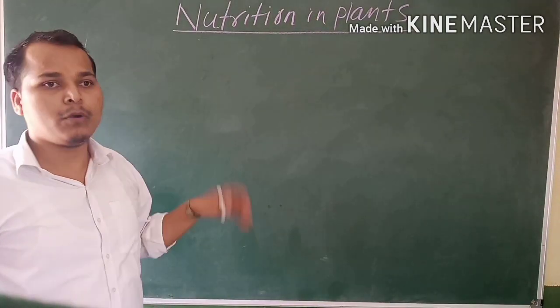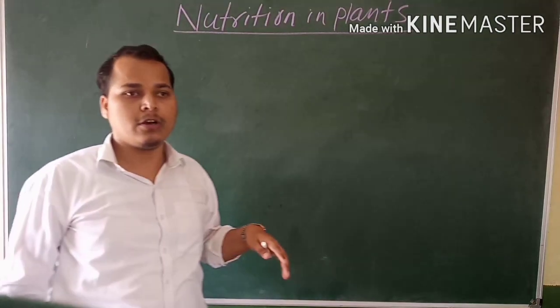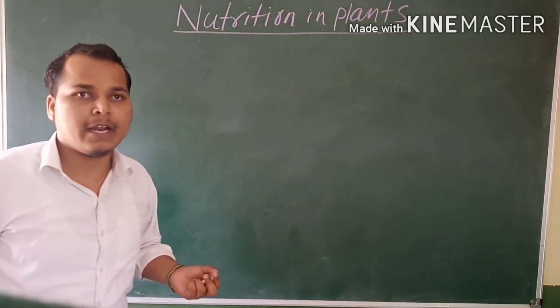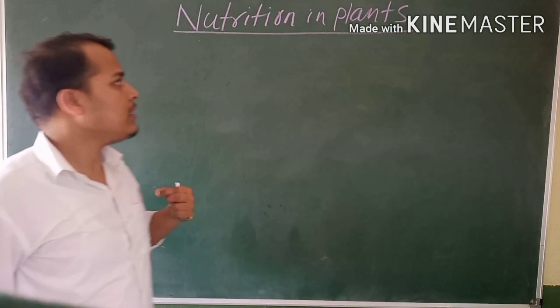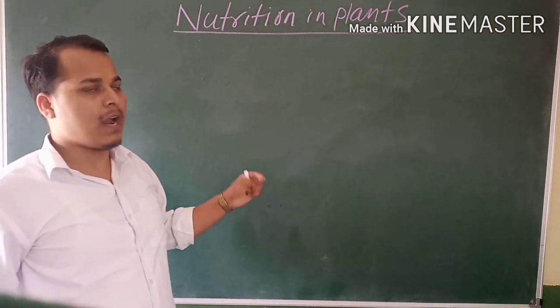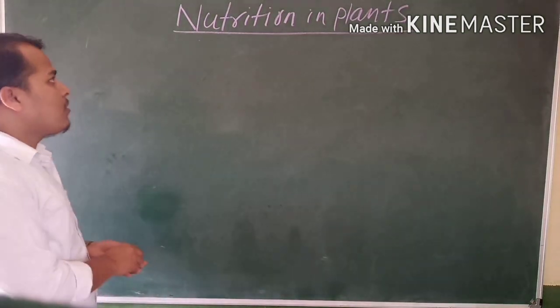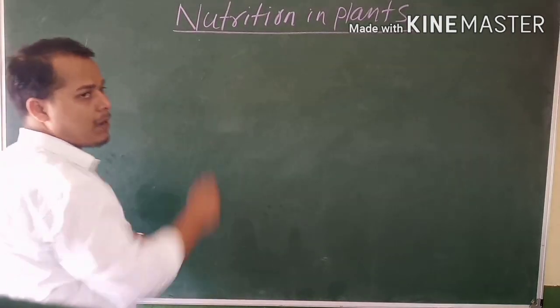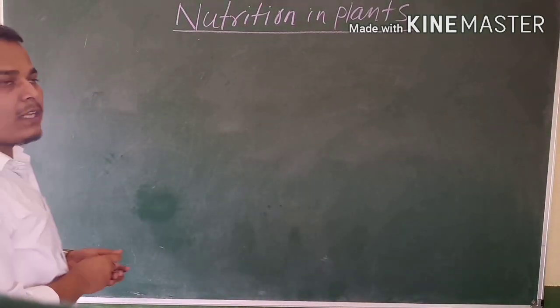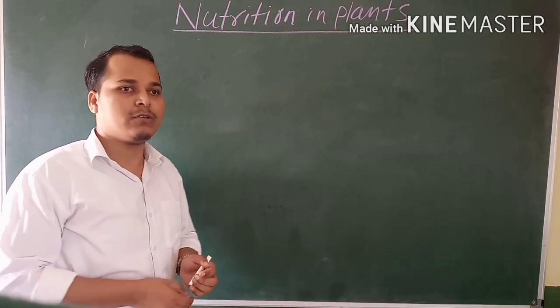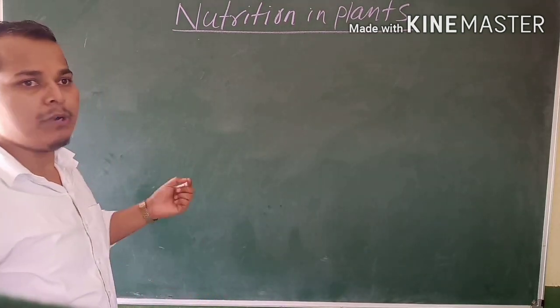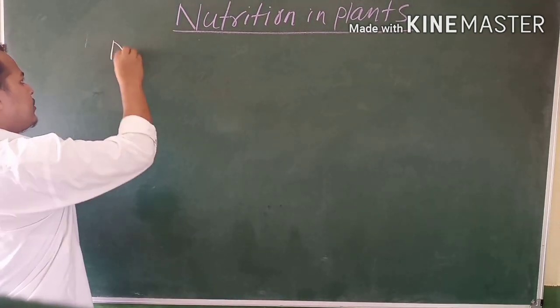Food is the main important thing in our body because food provides energy to our body, so it is essential for both plants and animals. So first we will discuss what is a nutrient.